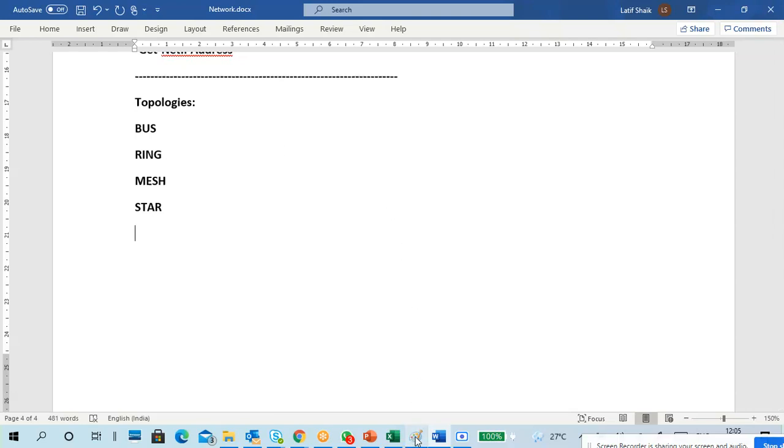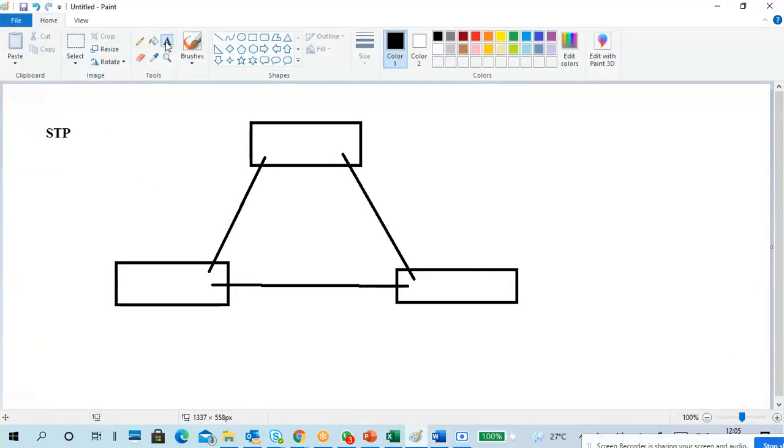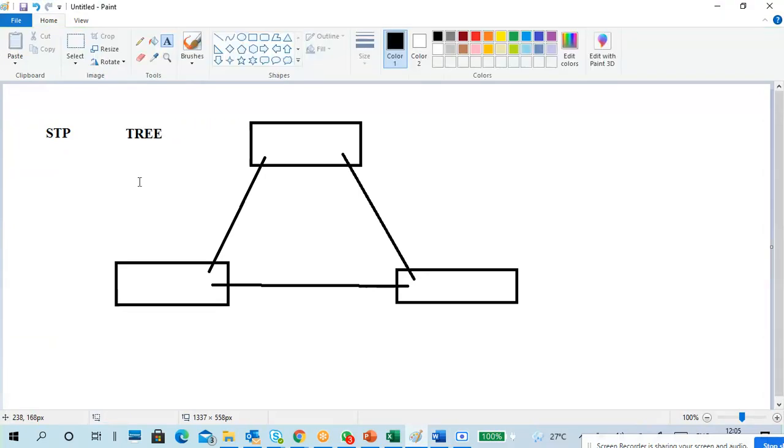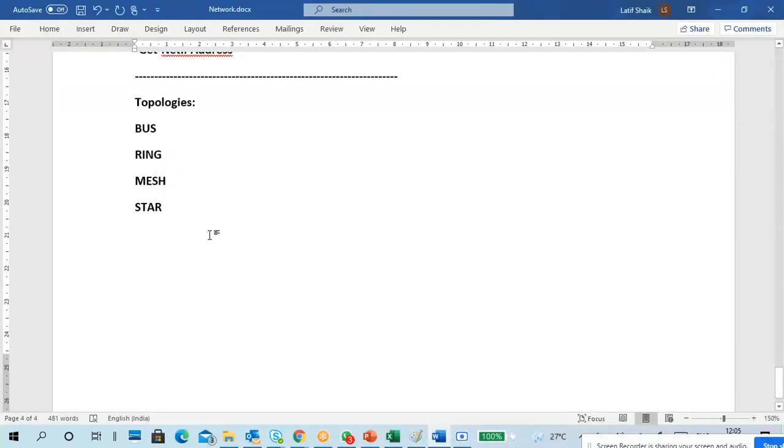You are saying tray? Tree? This one you are telling? Yes, sir. I never heard of that one. Where are you getting this kind of stuff? Okay, these topologies are enough. The new textbooks, right?